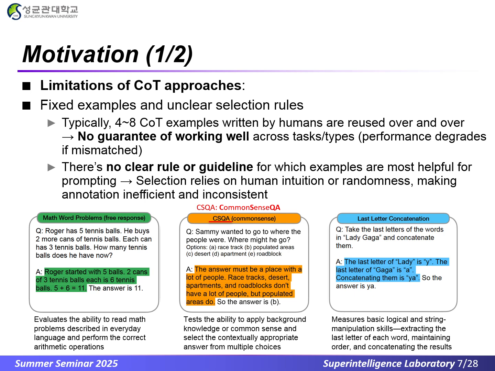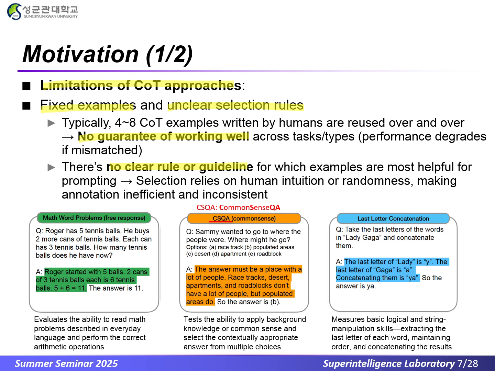Chain of thought is powerful, but there are limitations of chain of thought approaches. The main issue is that these methods rely on fixed examples and unclear selection rules. Typically, 4 to 8 COT examples written by humans are reused over and over again, but there's no guarantee of working well across different tasks or types. In fact, performance can degrade if mismatched. Also, there's no clear rule or guideline for which examples are most helpful. So the selection relies on human intuition or randomness, which makes annotation inefficient and inconsistent.